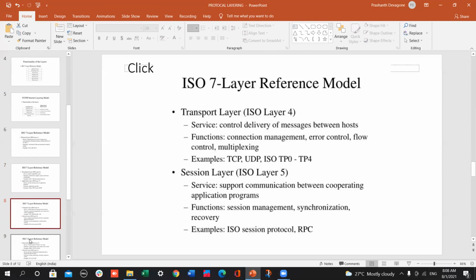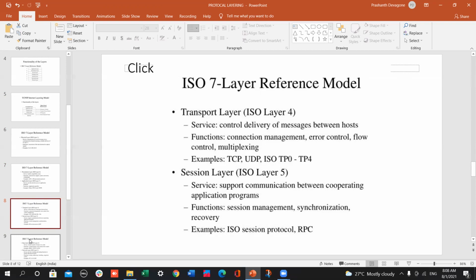Next, the transport layer. This is the fourth layer in the ISO reference model. Its services control delivery of messages between hosts, and functionalities are connection management, error control, flow control, and multiplexing. Examples are TCP, UDP, and ISO TP0 to TP4.